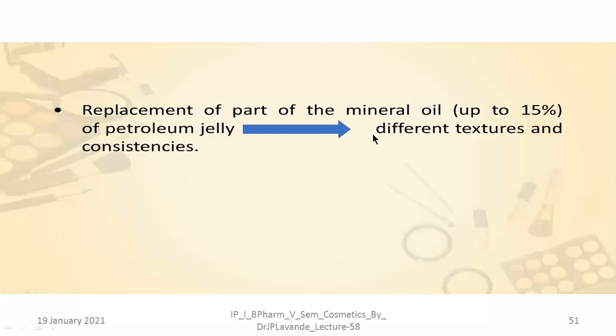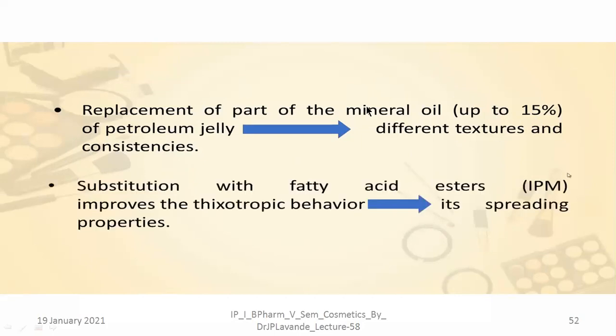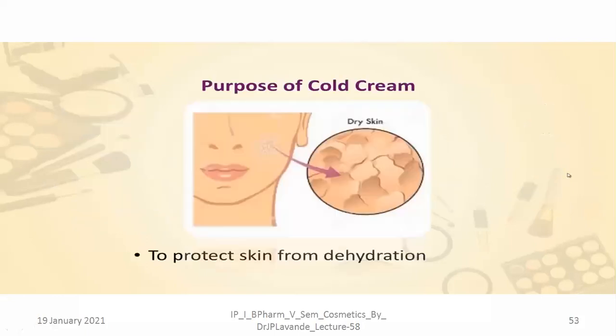Mineral oil is responsible for the consistency of the cream. If you want a much thicker consistency, we can go on increasing the concentration of the mineral oil. If you want to reduce the consistency, we can go on reducing the concentration of the mineral oil. The substitution with fatty acid esters, that is IPM, improves the thixotropic behavior. This is because of its spreading properties.